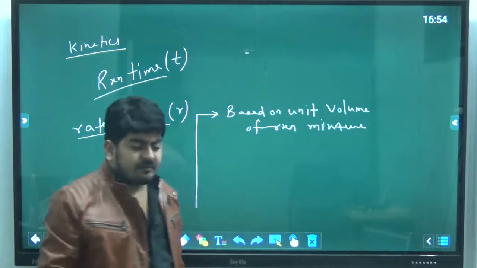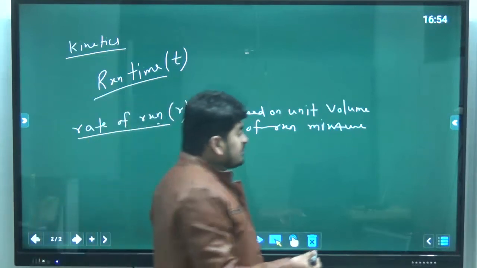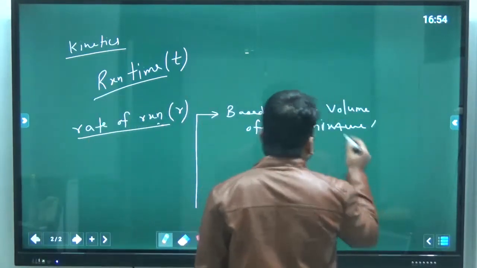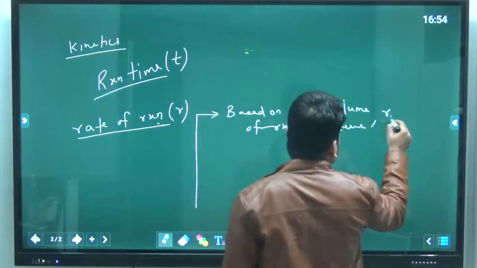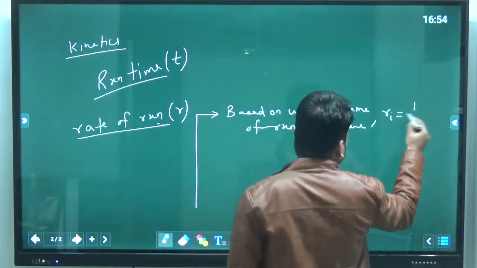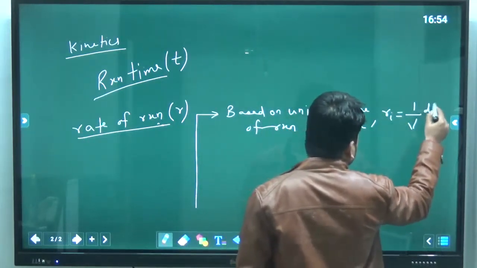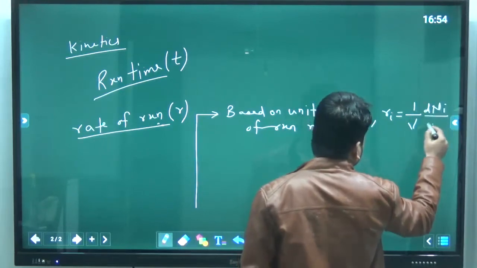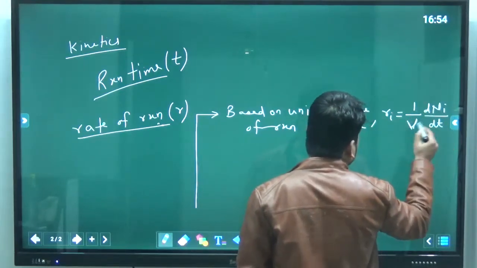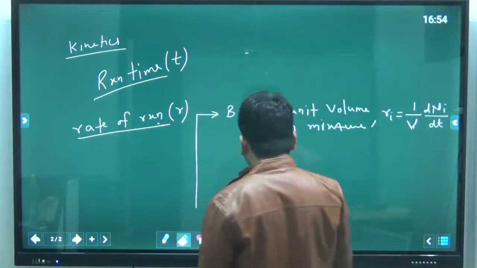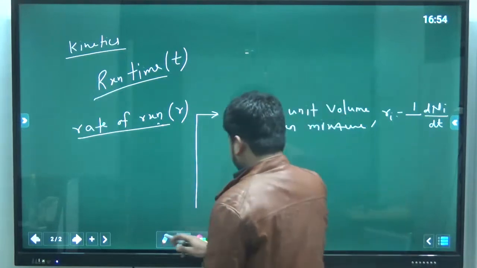Based on unit volume of reaction mixture, we can classify the rate of reaction as ri is equal to 1 over V. We can denote the chemical reaction like this: 1 over V dNi over dt.